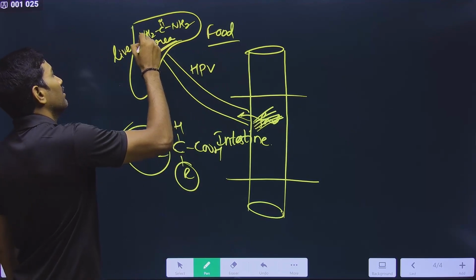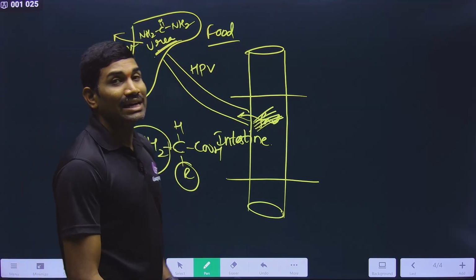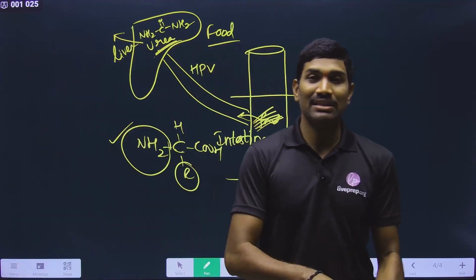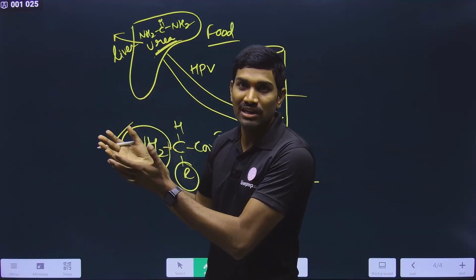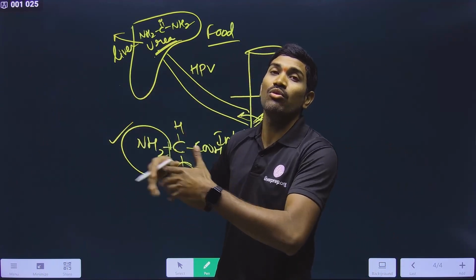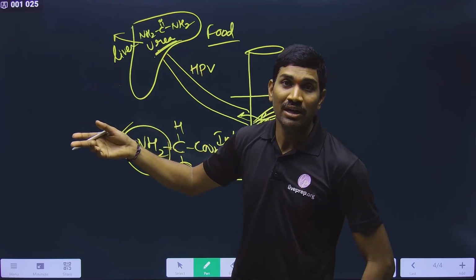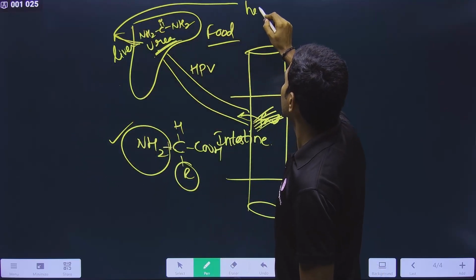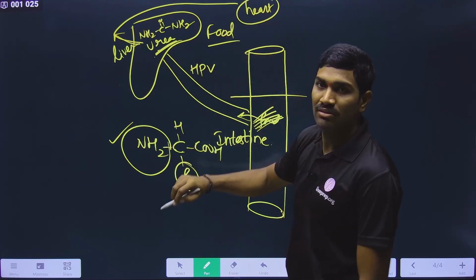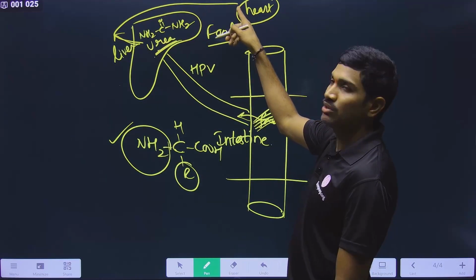Now this urea will be released into the hepatic vein, the vein that is coming from the liver. In the hepatic vein, you will see more and more concentration of urea. Now this hepatic vein goes to the heart. Yes or no? Deoxygenated blood, right? It is going to the heart.